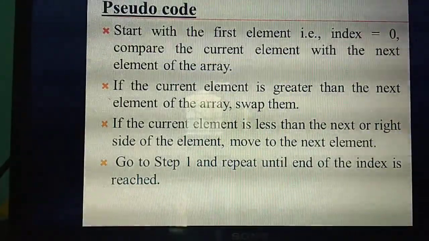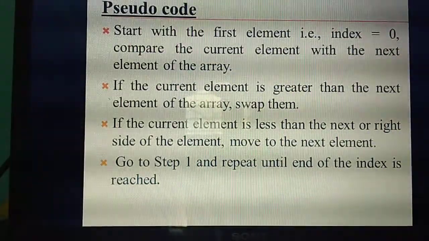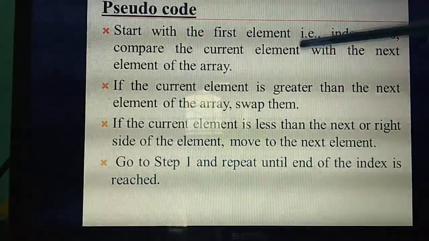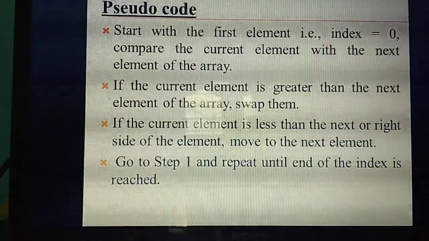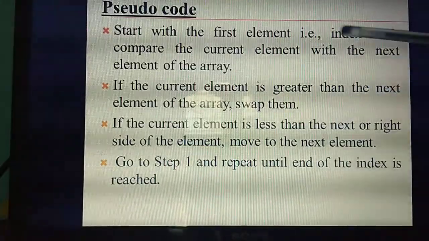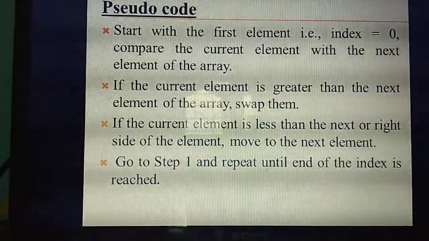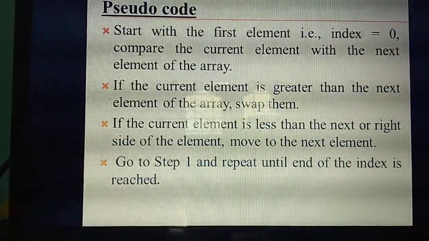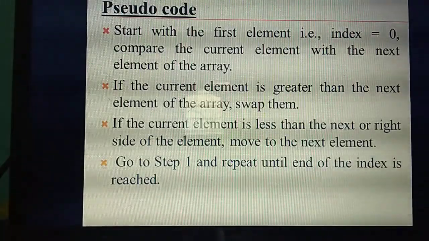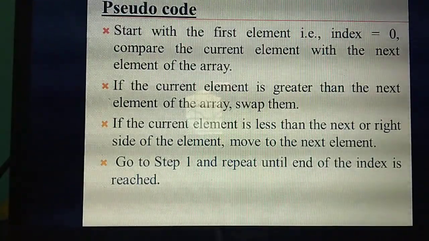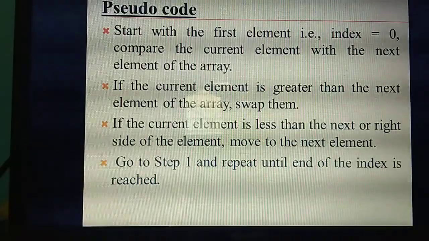Then what step will you write? Compare the current element with the next element. Compare the first current element with the next element. Understand? If the current element is greater than the next element, swap them. Now we are going to arrange the list in ascending order. What's ascending order? Smallest to highest, isn't it?